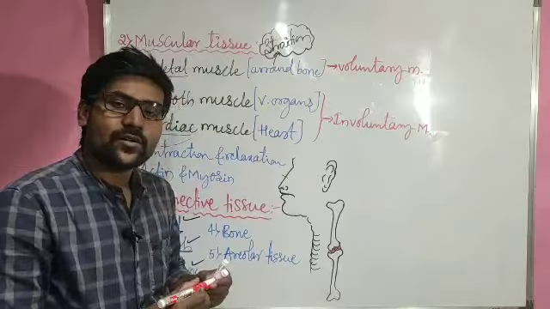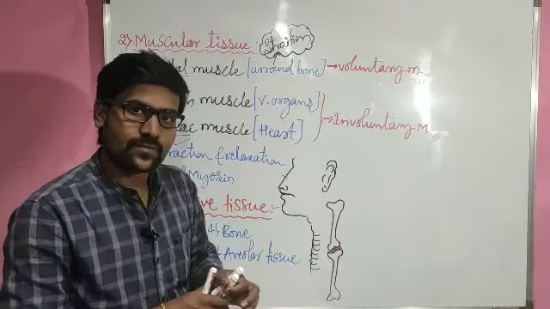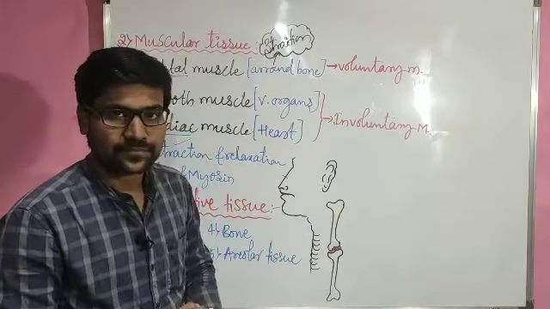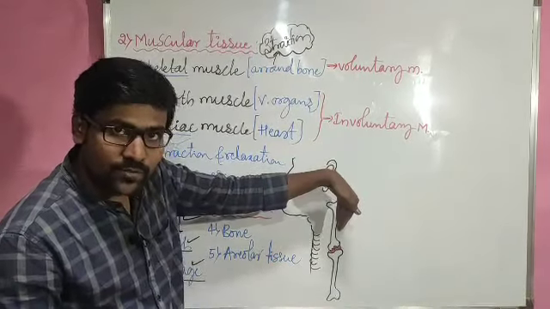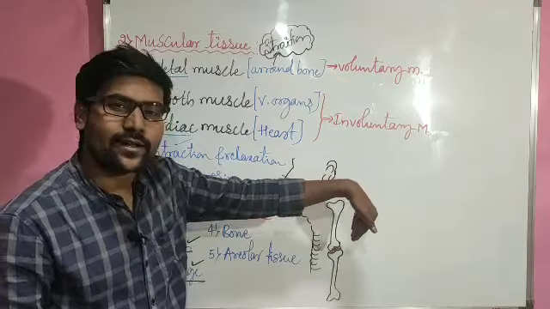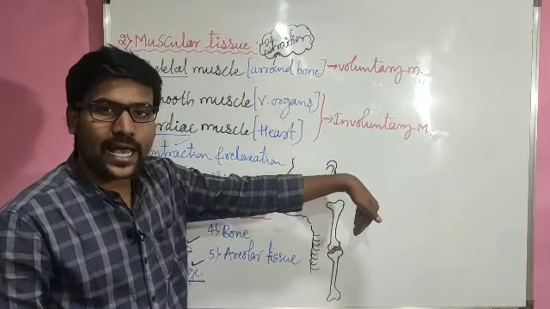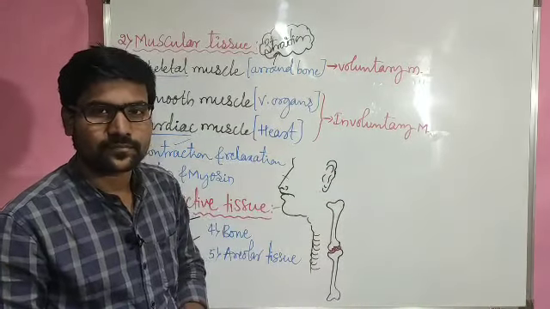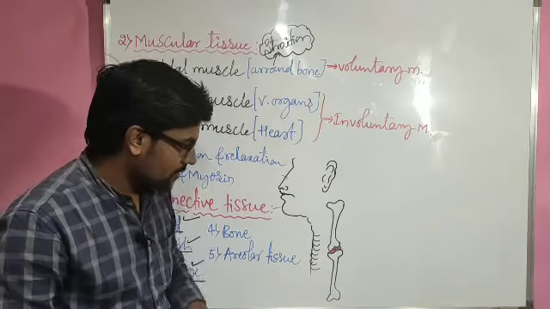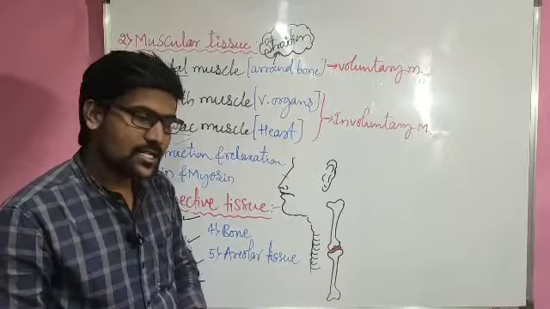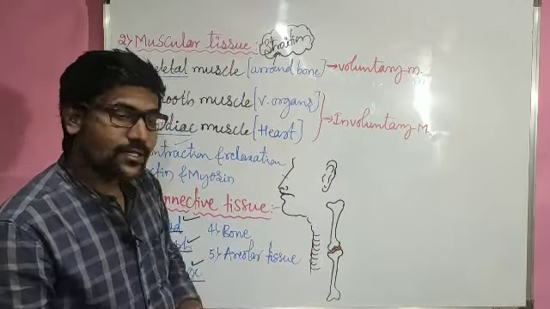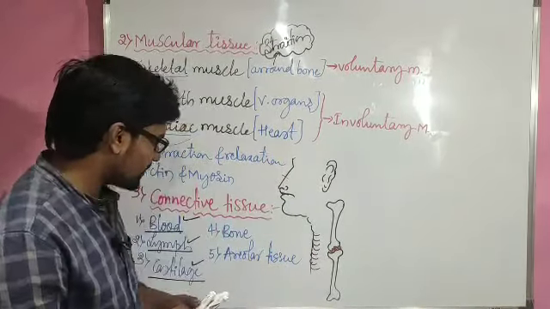That cartilage will help in attaching the two bones or bone to the muscle. Muscles are attached to the bone with the help of a special connecting tissue, we call it a tendon. And this one we refer to as a ligament. Ligament and tendon are the special connecting tissues.